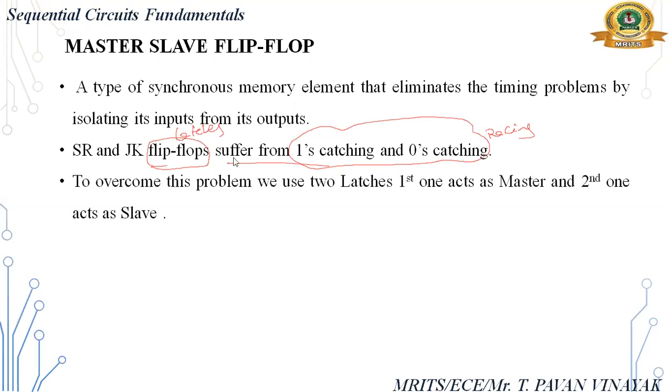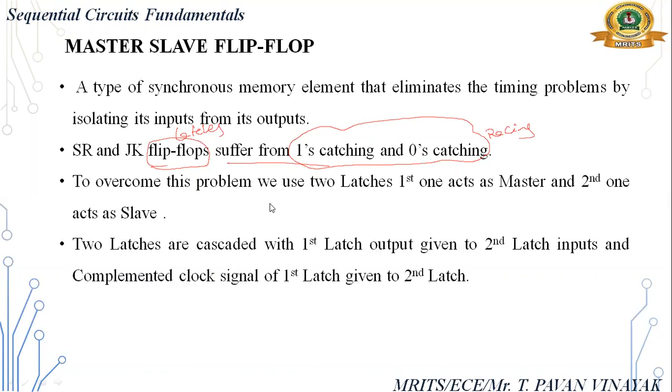So to overcome this problem, we use two latches instead of one. The first one acts as master, the second one acts as slave, and those are cascaded to each other.